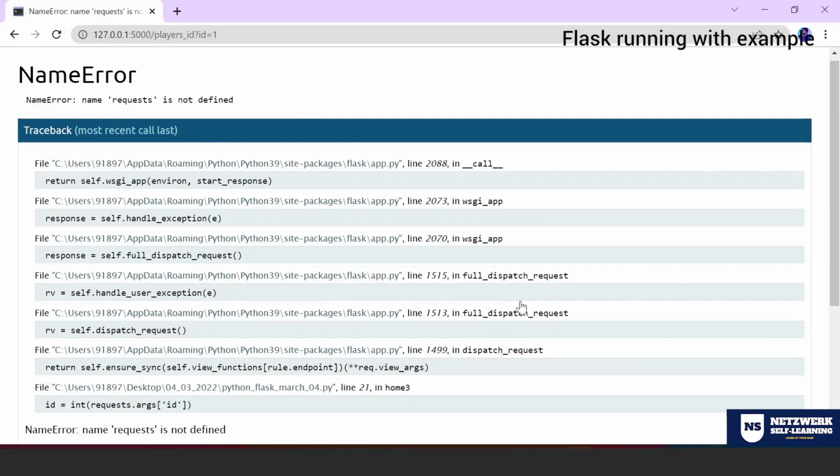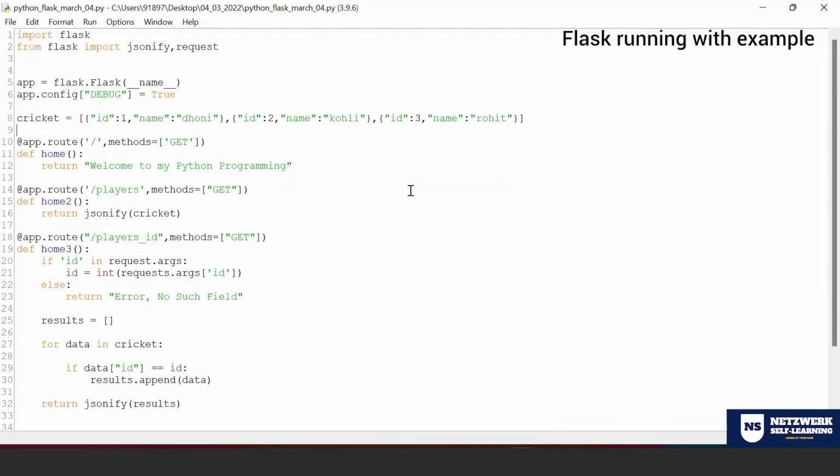Okay, I think I have made some mistake. Give me a second. Okay, here at line number 21, I made a mistake. It is not because of the input. It is because of the term that I have produced here at line number 21. It's supposed to be request, but unfortunately, I made that a plural form. So it is throwing an error.